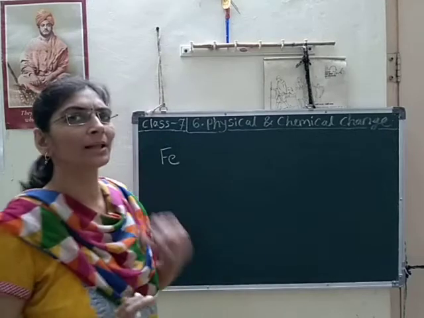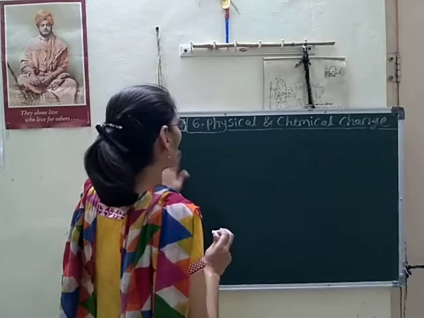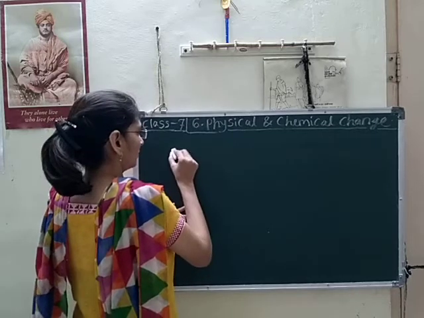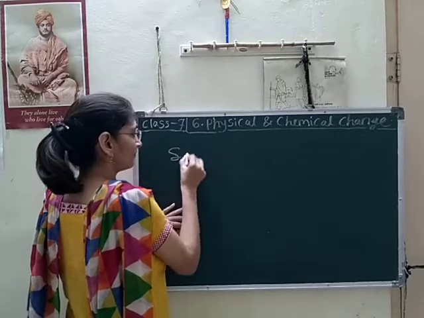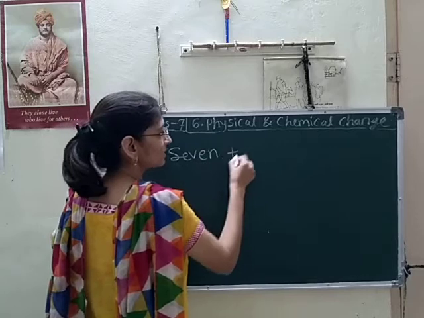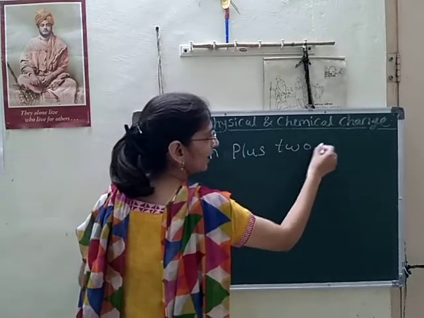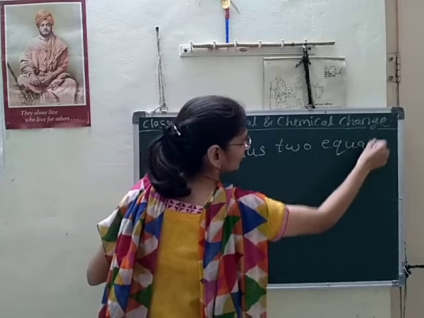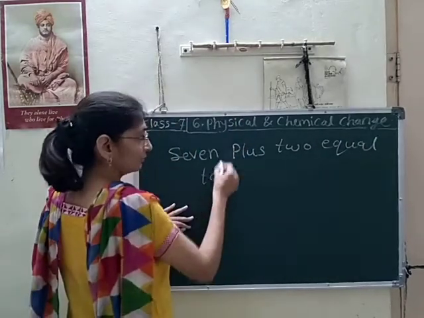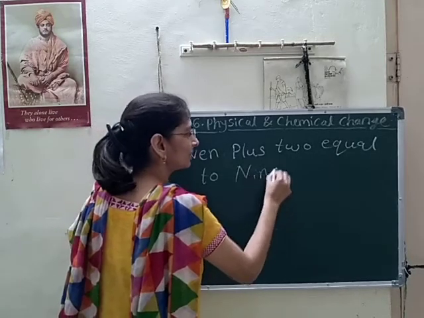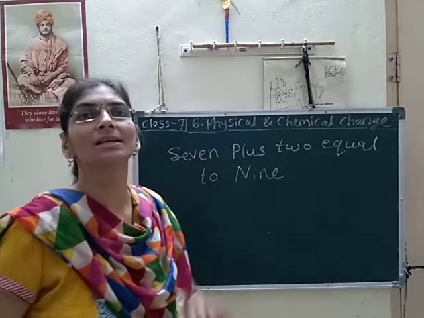You know that in mathematics, if I write here 7 plus 2 equal to 9, how long is that sentence?